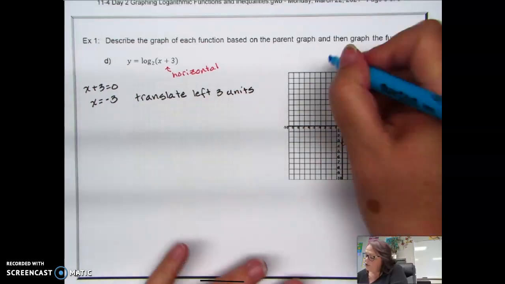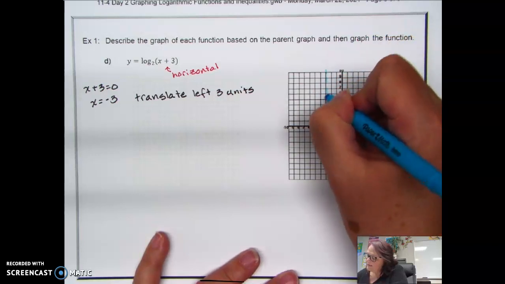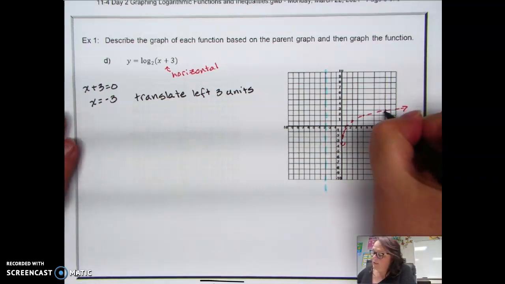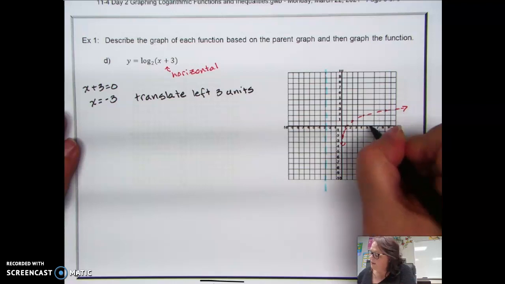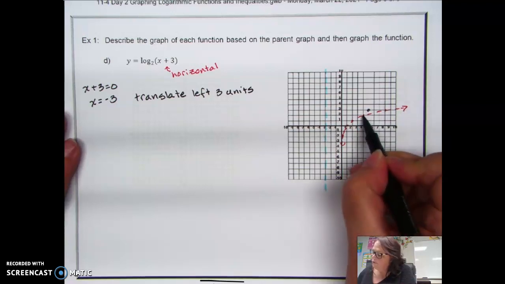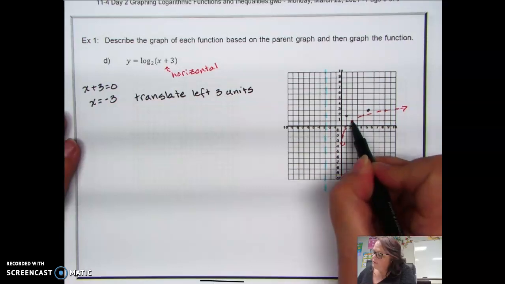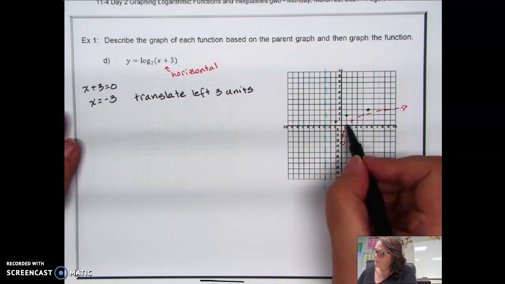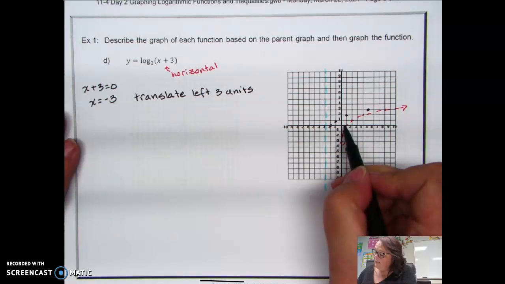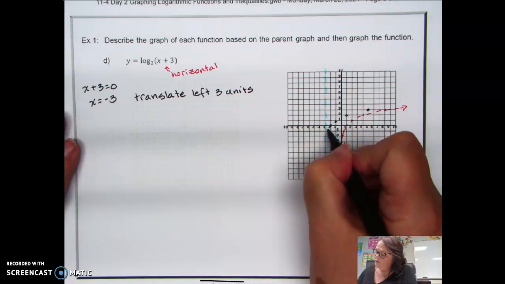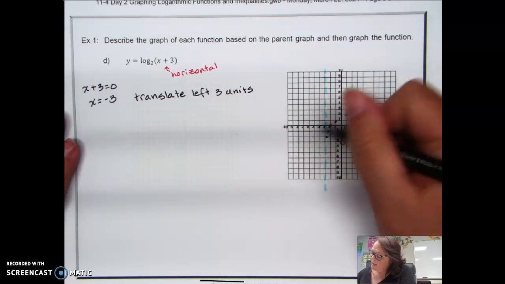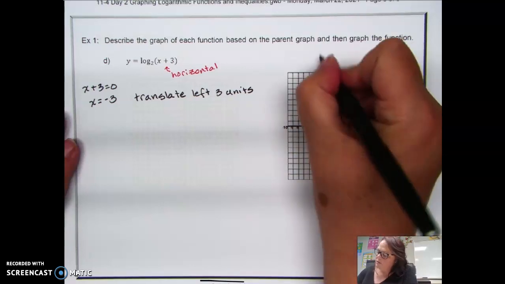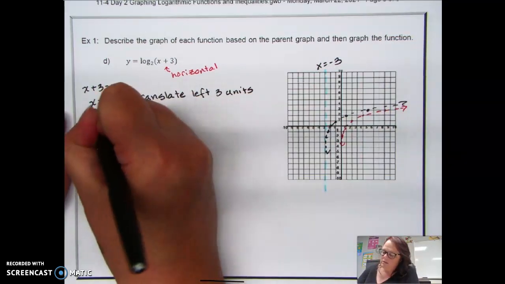So you could either create a new y-axis at x equals -3, or you could literally just move each point to the left 3 units. So what was at (8,3) becomes (5,3). What was at (4,2) becomes (1,2). What was at (2,1) becomes (-1,1). What was at (1,0) becomes (-2,0). And then (1/2,-1) becomes (-2.5,-1), and so on and so forth. And that new blue dash, that new y-axis I was talking about, is our new asymptote at x equals -3. So this is a vertical asymptote.